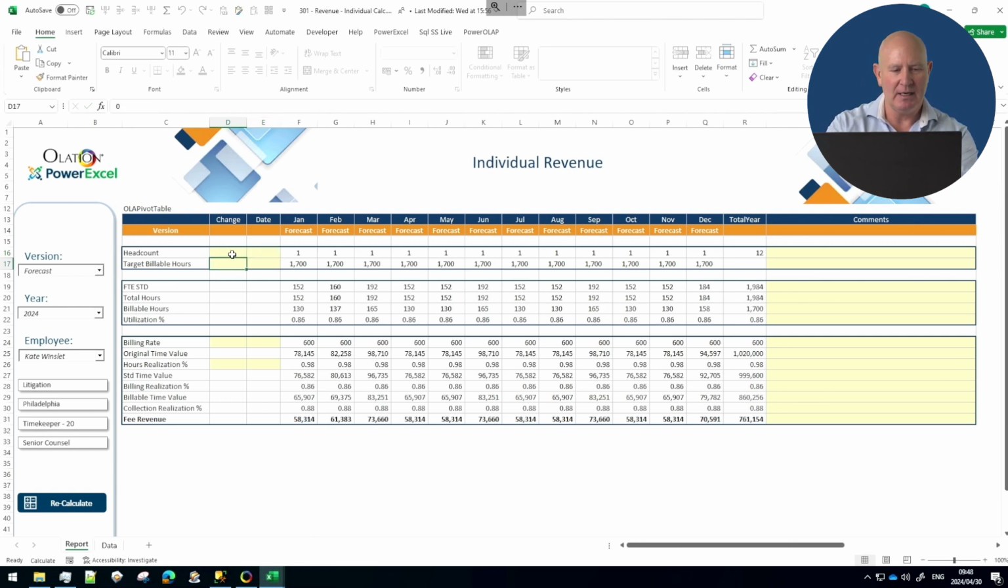I can change anything I like, but here's an example. Target billable hours, 1,500 from January. And we'll see that the actual billable hours calculation changes to 1,500. And here you can see utilization will drop to 76%. All right. The same with the billing rate and same with the hours realization percent. We can manage it from here.